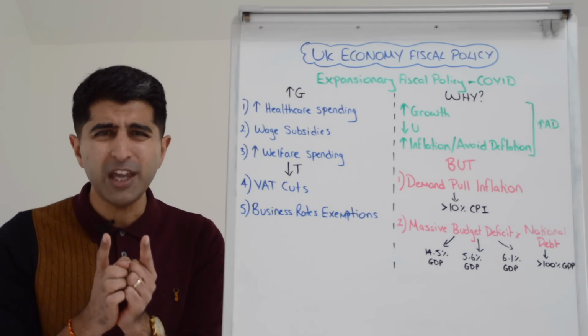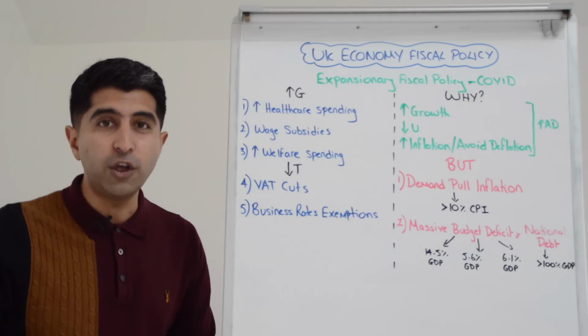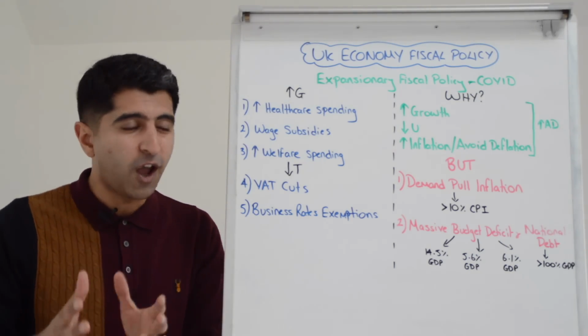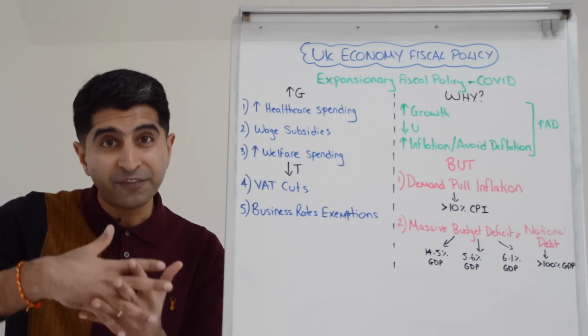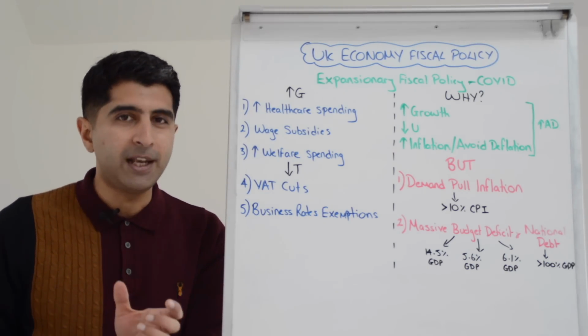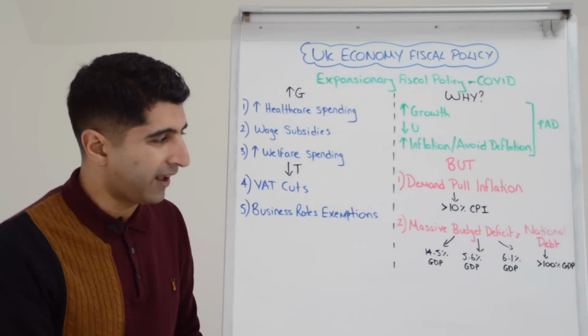In one fiscal year, our government borrowed that much money. To put that into context for you, the UK government has not borrowed that much since World War II. Very much war-like borrowing here. The fiscal year prior, 2019-2020, the government borrowed only £40 billion. So in the space of one year, an eight-fold increase in borrowing.